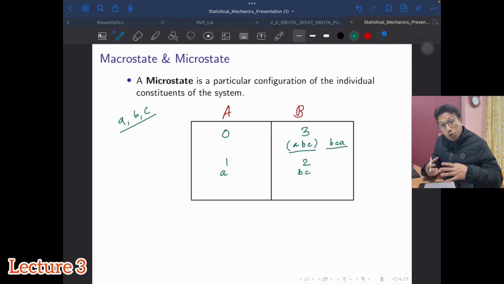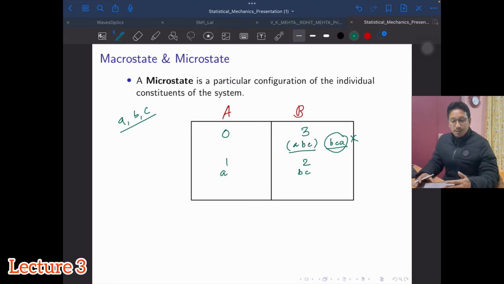Here we are grouping, and it does not give any other meaningful state of the system, so BCA is equivalent to ABC; it's the same group. Now in this 1-2 combination, if A is in compartment A, then in compartment B you will get BC. I can also have B here and CA, or C and then AB.